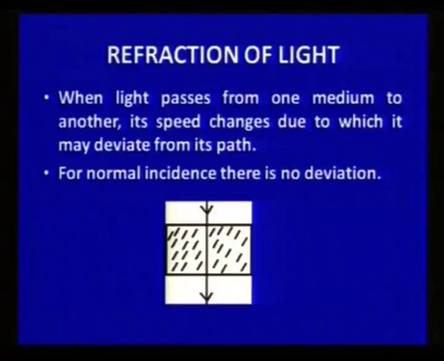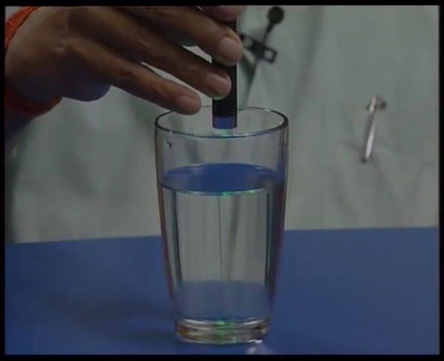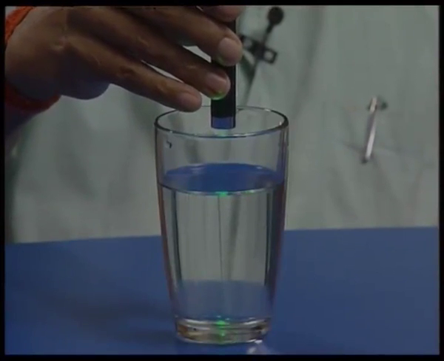Now, let us take another phenomenon which is called refraction of light. In refraction of light, when light passes from one medium to another, its speed changes, and due to which it may deviate from its original path. But for normal incidence, there is no deviation. You can see this is a medium and light is passing undeviated.